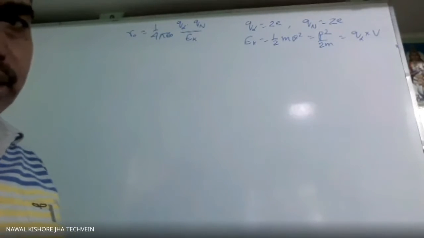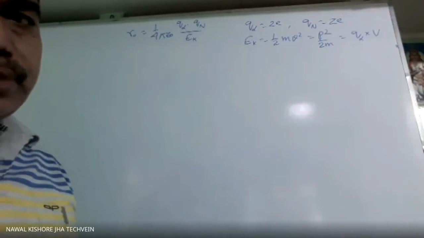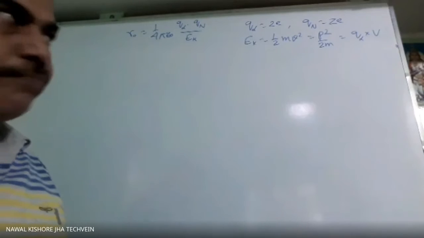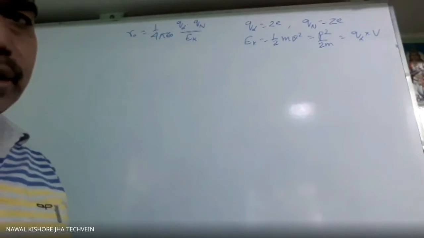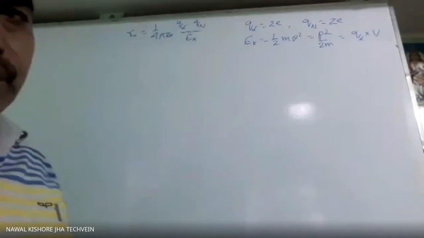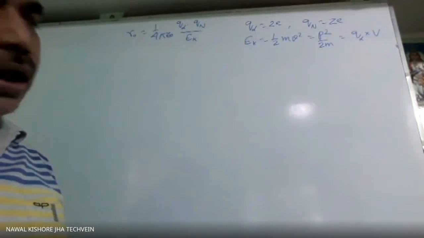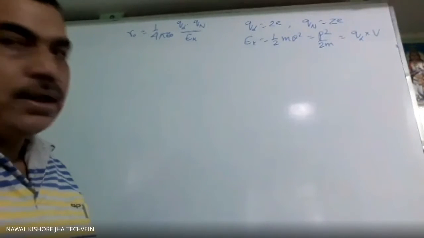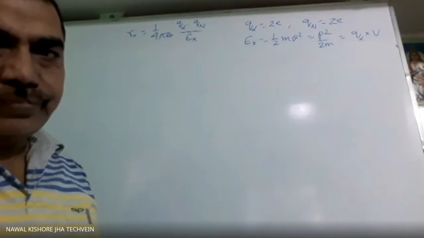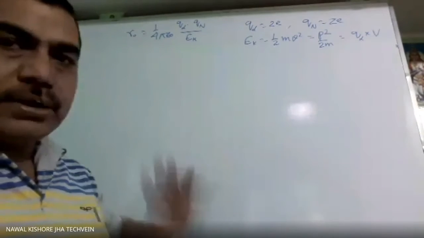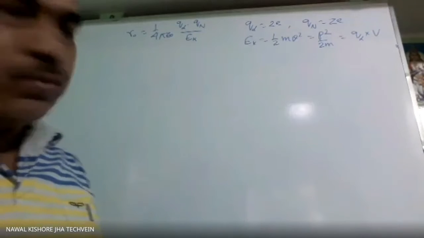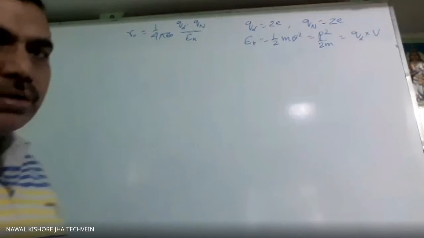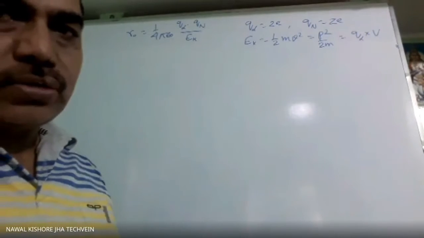Then a magnetic field is created. As a result, there will be loss in energy. Energy will be radiated by the moving charged particle. So energy will keep on decreasing, and the orbit will keep on decreasing, that is, the radius will keep on decreasing, and finally the electron will fall into the nucleus. But practically it is not happening. Any atom is stable. Once it is formed, many atoms are there, they are very stable, they are not destroyed like this. Electron is not going into the nucleus.